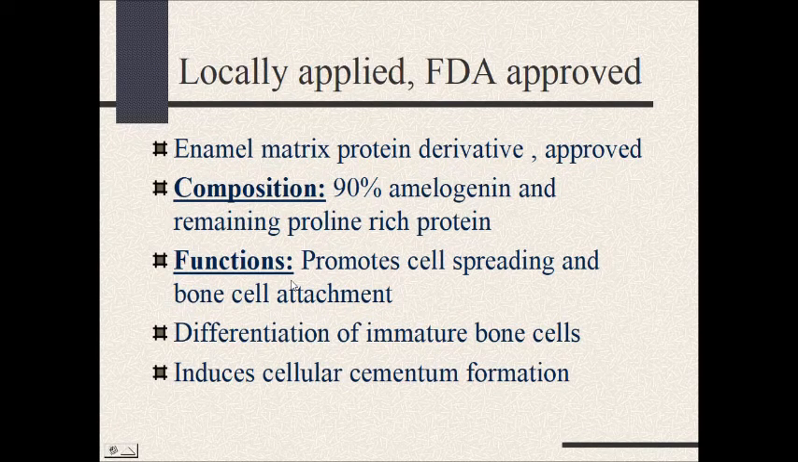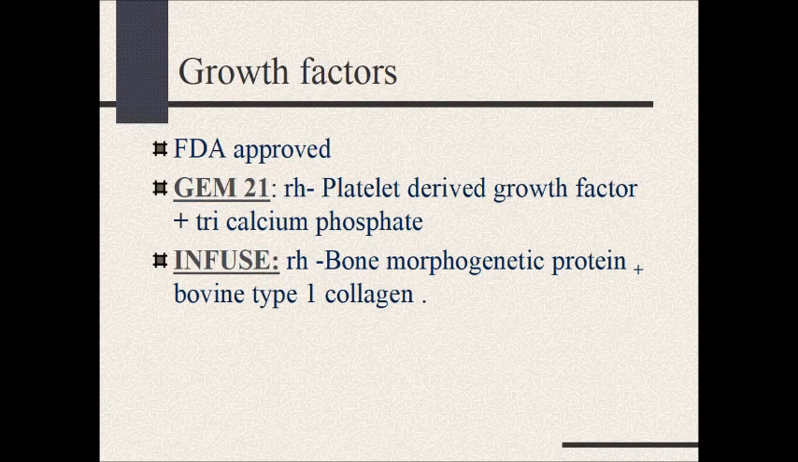Locally administered FDA approved drug is enamel matrix protein derivative, and its composition is 90% amelogenin and the remaining proline rich protein. Function: it promotes cell spreading and bone cell attachment, differentiation of immature bone cells, and induces cellular cementum formation. FDA approved growth factors are GEM 21, recombinant platelet derived growth factor plus tricalcium phosphate, and INFUSE, recombinant bone morphogenetic protein along with bovine type 1 collagen.